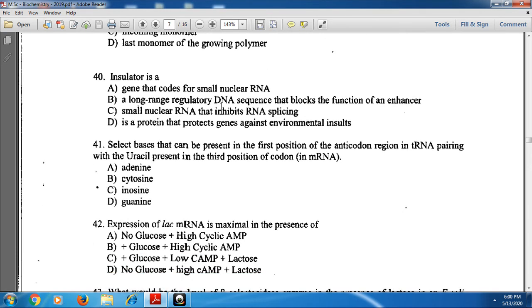And next, come to the insulator. What is an insulator? An insulator is a long range regulatory DNA sequence that blocks the function of an enhancer. Option B is the correct one.